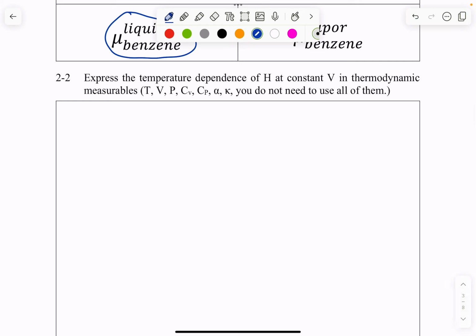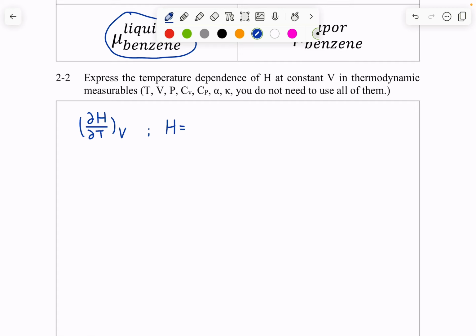Next up, express the temperature dependence of enthalpy H at constant volume in thermodynamic measurables like temperature, volume, pressure, CV, Cp, alpha, and chi. So first of all, what is this question asking about? It's asking us to find the temperature dependence of enthalpy at constant volume, right? So dH over dT at constant volume. Also, what do we know?